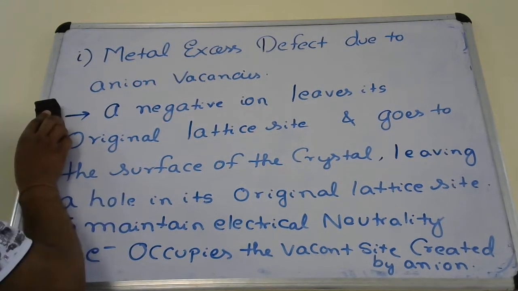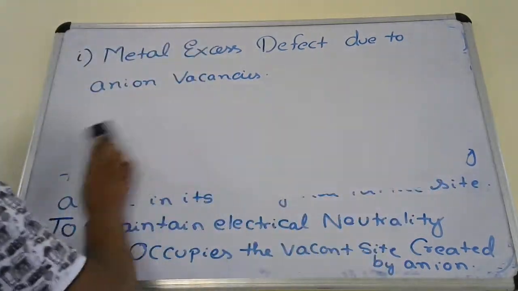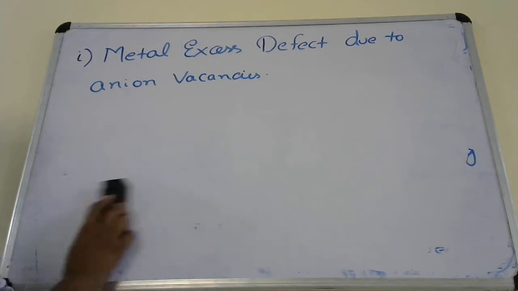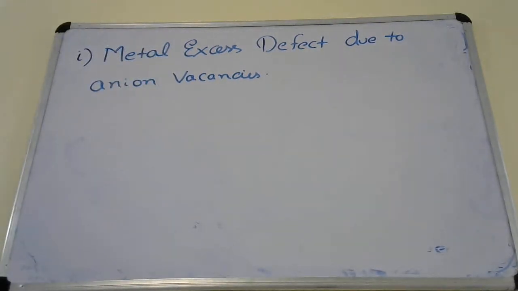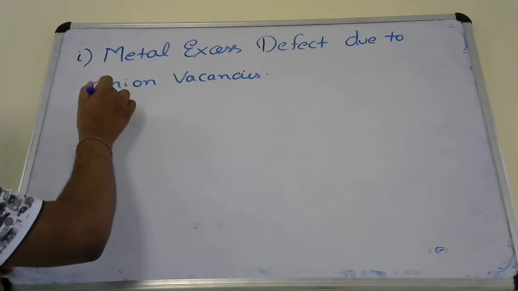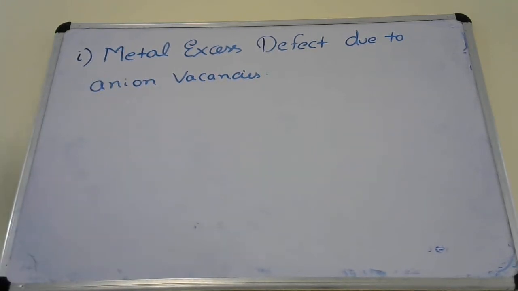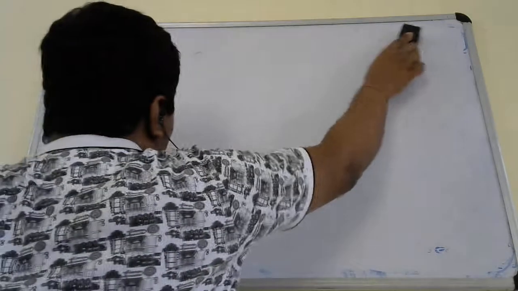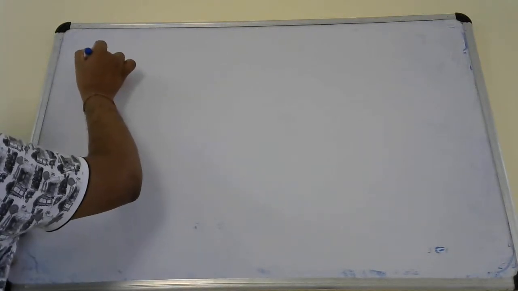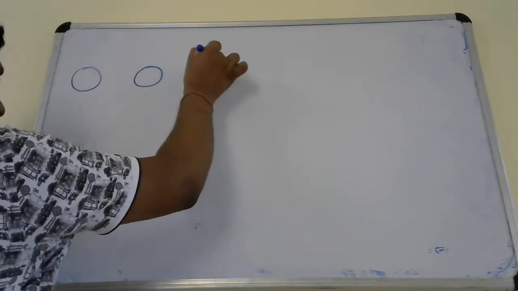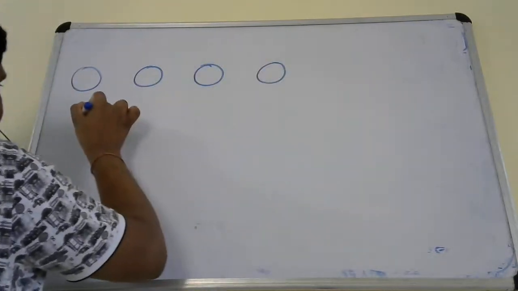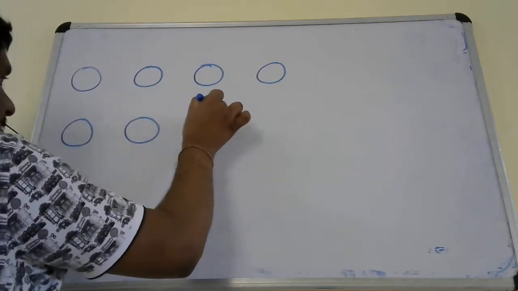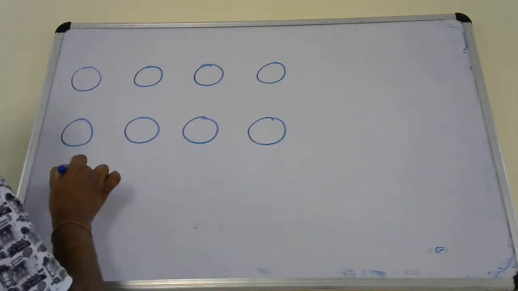Next, let us take an example, because by taking an example we can understand what happens in this. Let us take a NaCl crystal. I am removing the heading; the heading is the same, metal excess defect due to anion vacancy. Let us make a crystal lattice of NaCl.